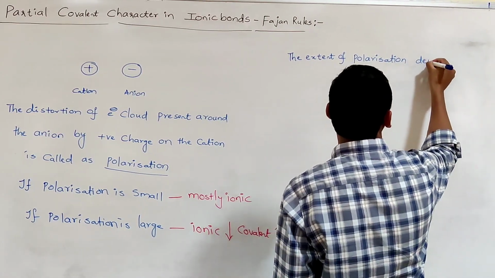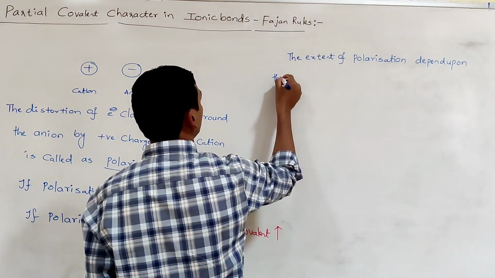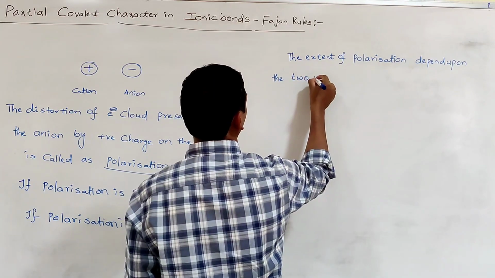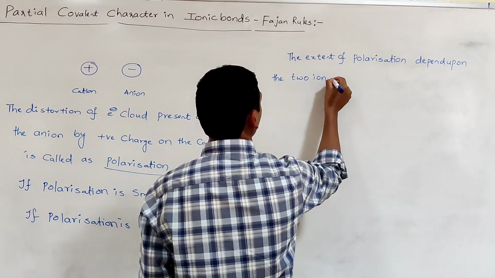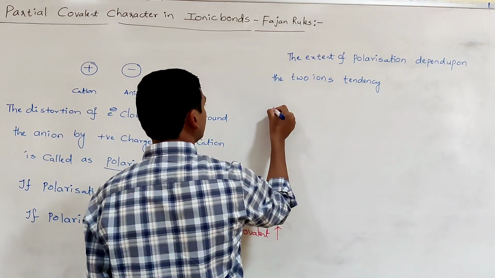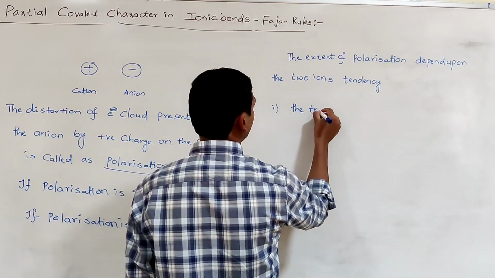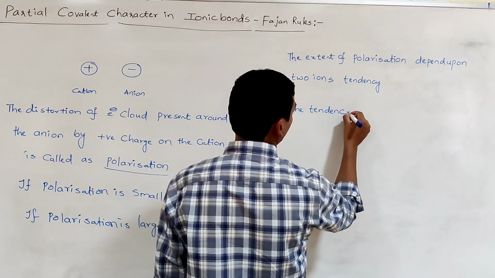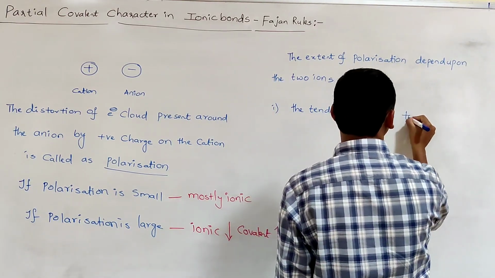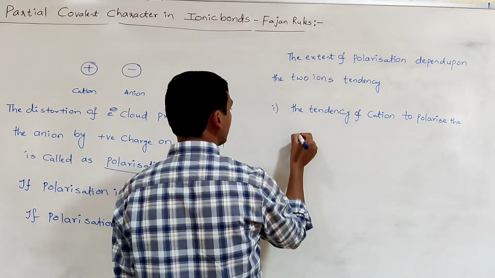depends upon the two ions. Tendency. One is the tendency of cation to polarize the anion.